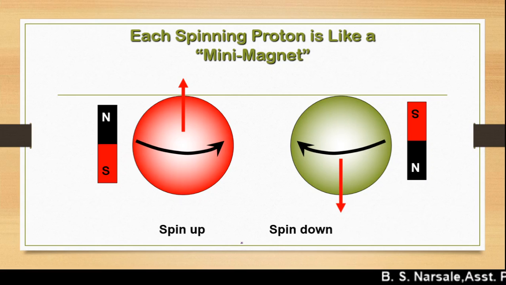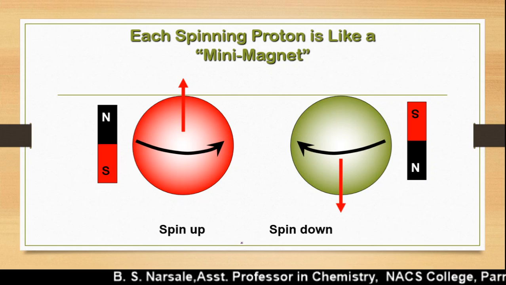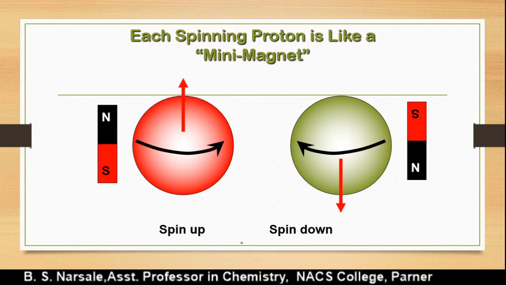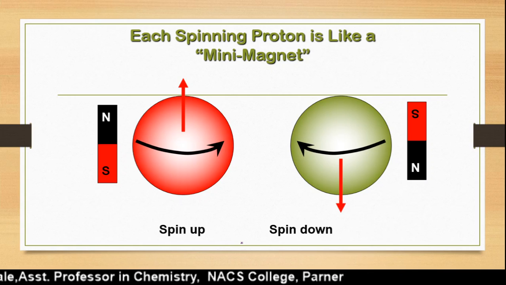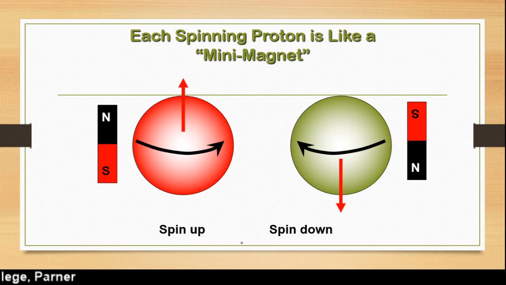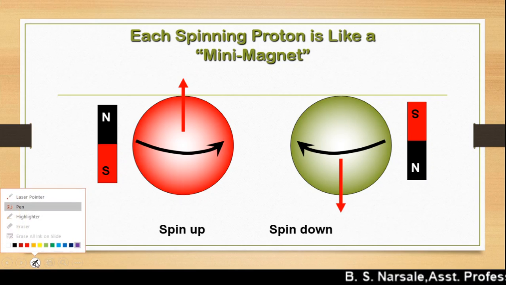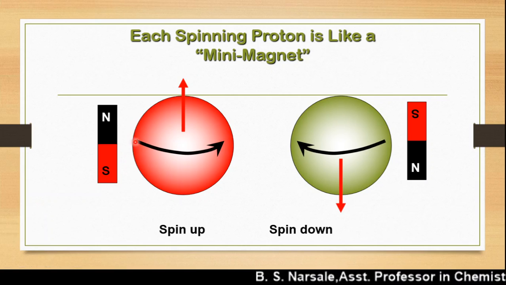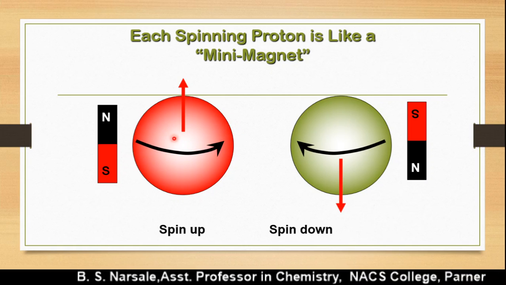The spin states of a nucleus do not have equivalent energy when you apply an external magnetic field to it. The nucleus spins around its own axis, and due to this spinning motion it generates a magnetic field.